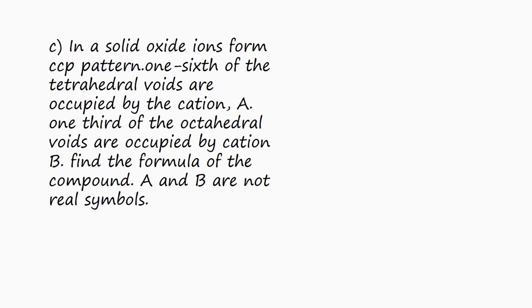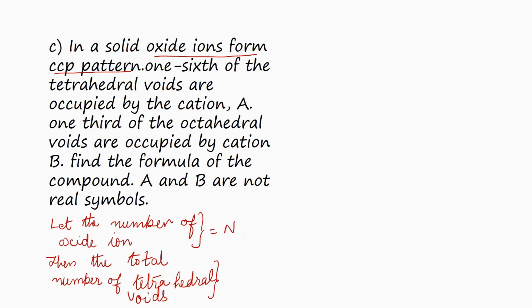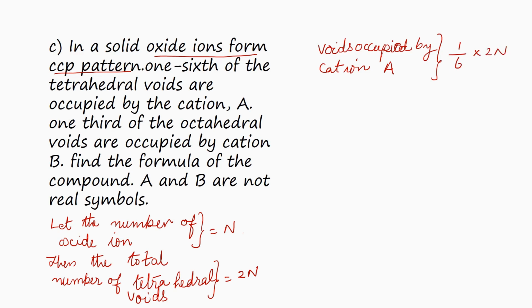In a solid, the oxide ion forms a CCP pattern. 1/6 of the tetrahedral voids are occupied by the cation A. 1/3 of the octahedral voids are occupied by cation B. Find the formula of the compound. A and B are not real symbols. Oxide ion forms the CCP pattern. Let the number of oxide ions be equal to N. Then the total number of tetrahedral voids is equal to 2N. Voids occupied by cation A is equal to 1/6 of tetrahedral voids, equal to 1/6 into 2N, equal to N by 3.